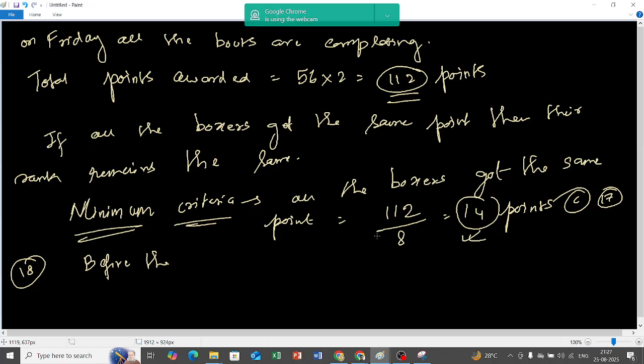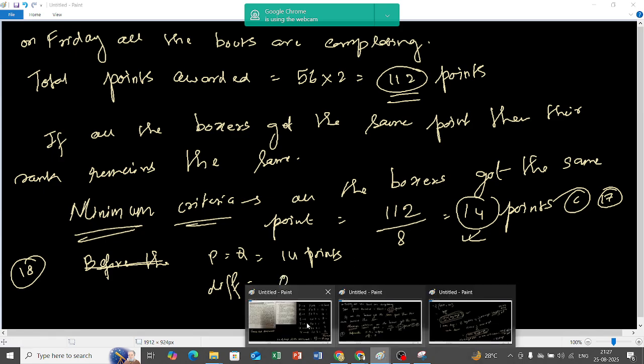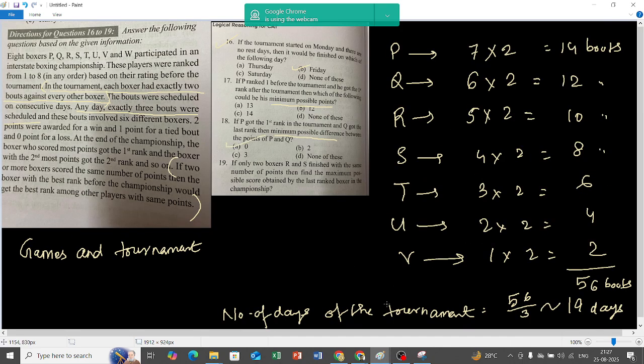So that means P and Q both of them have got 14 points. So what is the difference? What is the minimum difference? Talking about minimum difference, the minimum difference is 0. Yes or no? Did you understand?